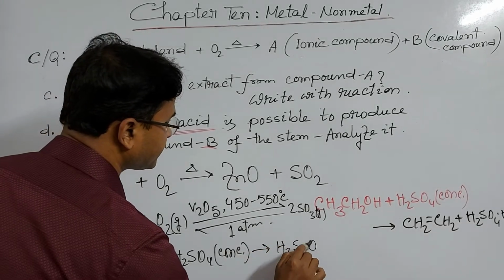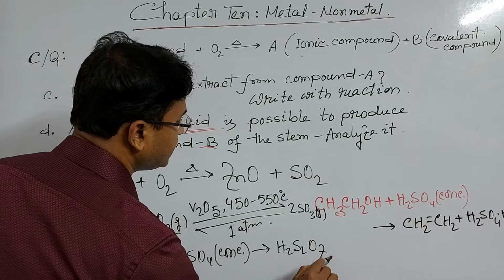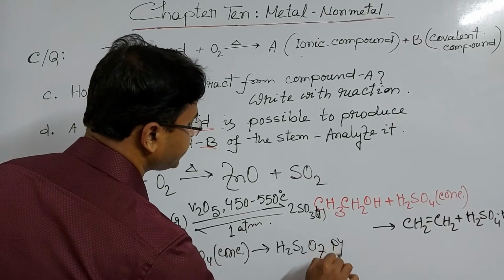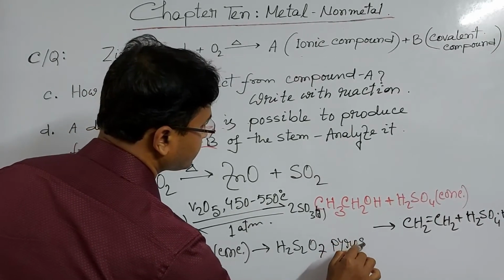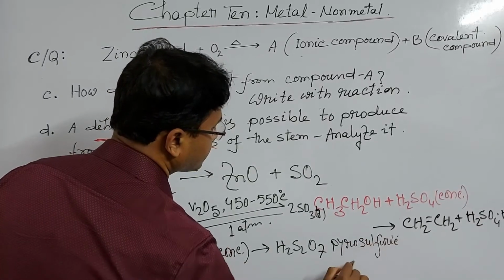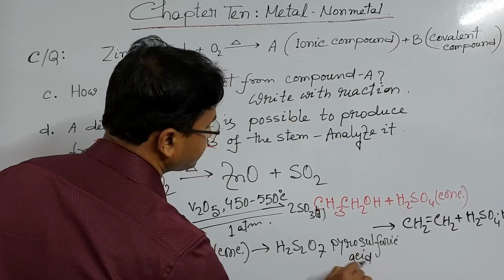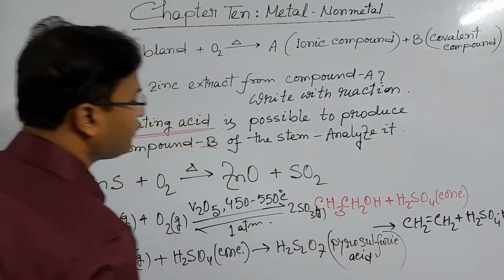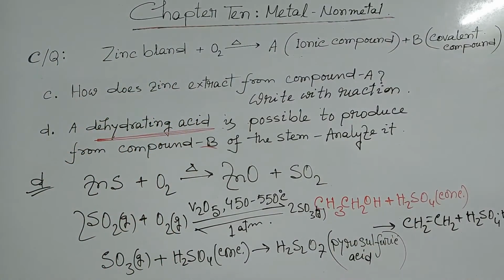pyrosulfuric acid, H2S2O7. This pyrosulfuric acid is also known as fuming sulfuric acid.